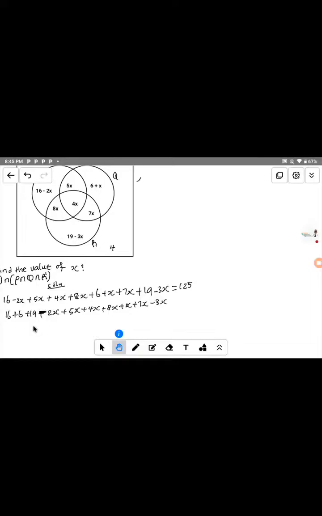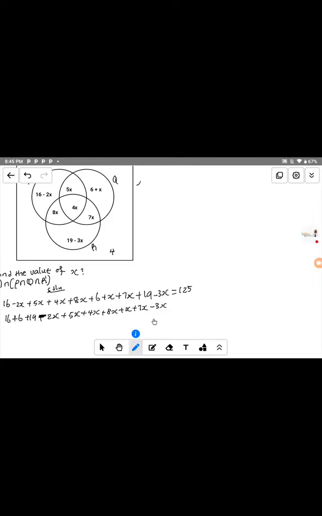Note, I did something here which I did not indicate. Outside there is the total number of students, the elements that do not belong to R, do not belong to Q, and do not belong to P. So it does not belong to any of them, so you need to add it. This one should be plus 4, to be added to this part.